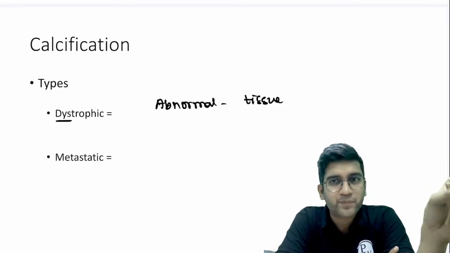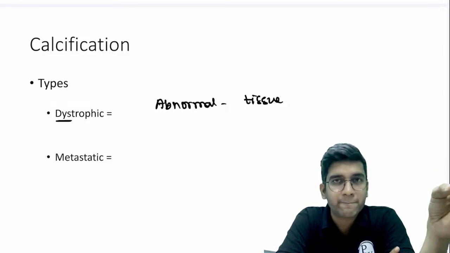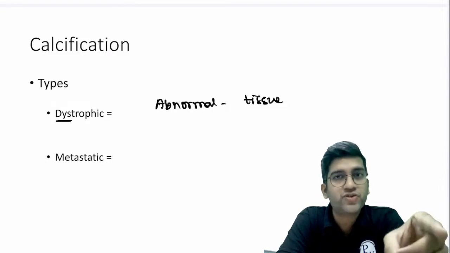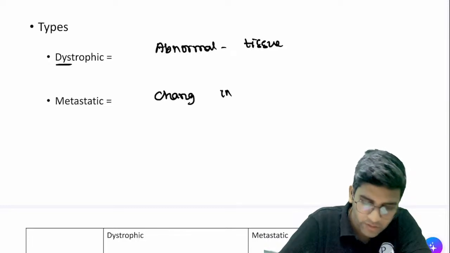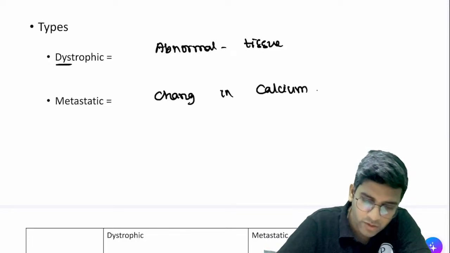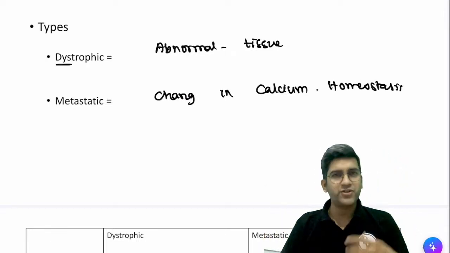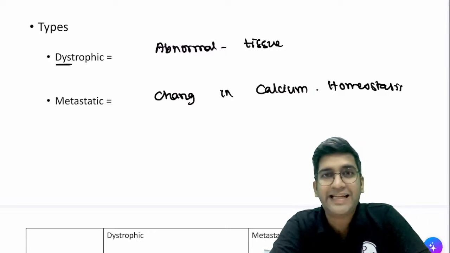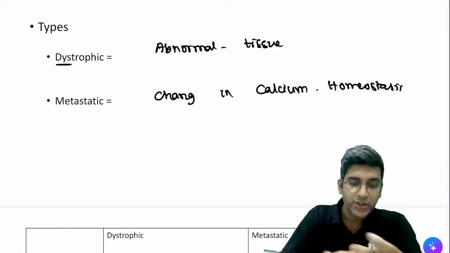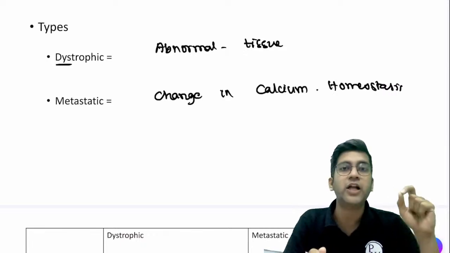What do you mean by meta? Meta means change. So metastatic means change in homeostasis of calcium metabolism. I'm sure you know what homeostasis is; you must have read it in your physiology. Homeostasis is nothing but maintaining the normal levels of whatever it is, sodium, potassium, whatever. Here you'll have change in the calcium homeostasis. That's metastatic, and dystrophic is nothing but an abnormal tissue.